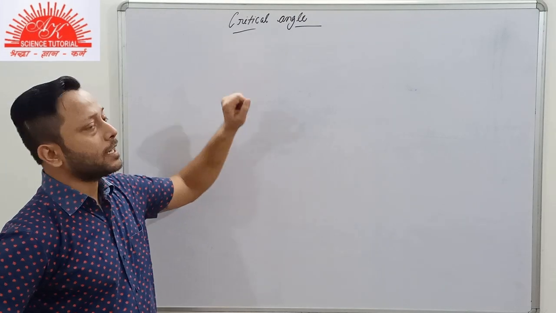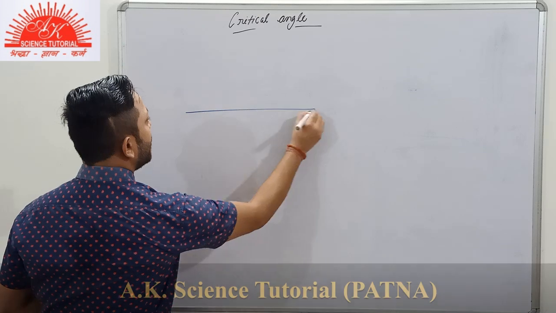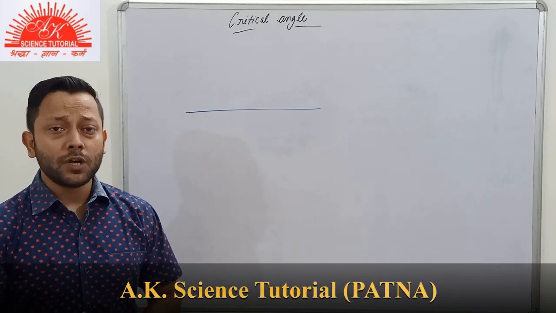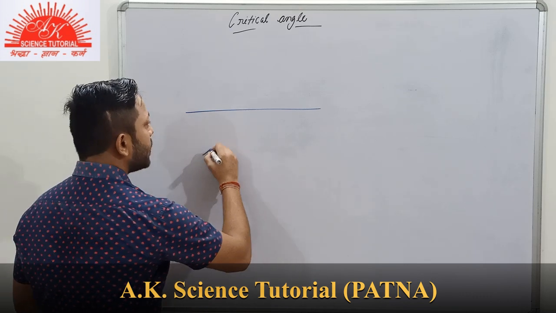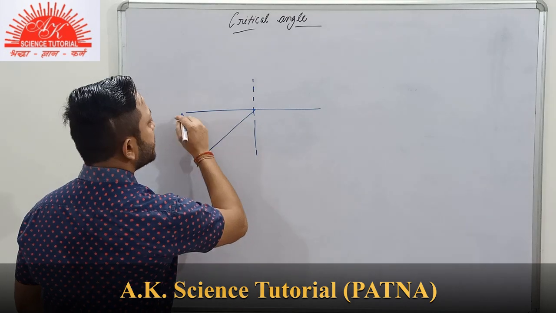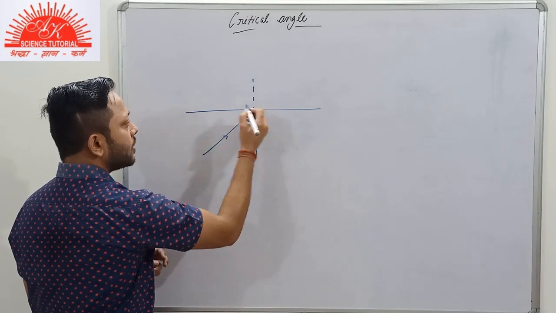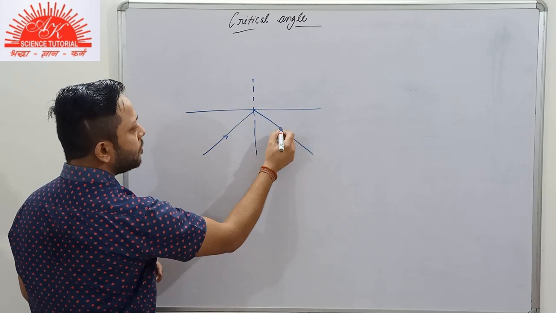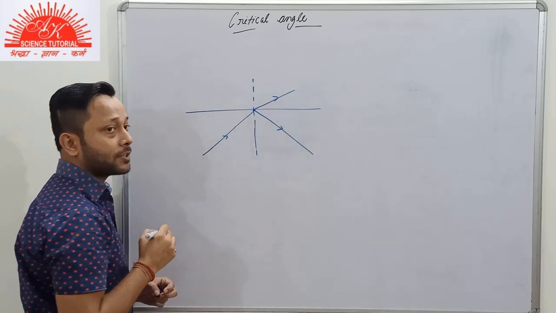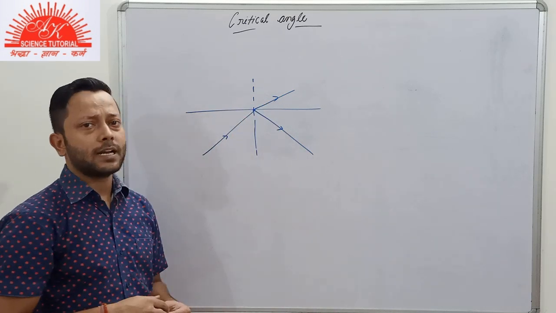Get to learn about critical angle. Up till now, we have discussed the phenomenon of refraction of light. And as I told you, whenever a light ray strikes the surface of separation, this is our surface of separation, there is partial reflection and partial refraction, and a part of the light ray is absorbed also, but here we neglect that part.